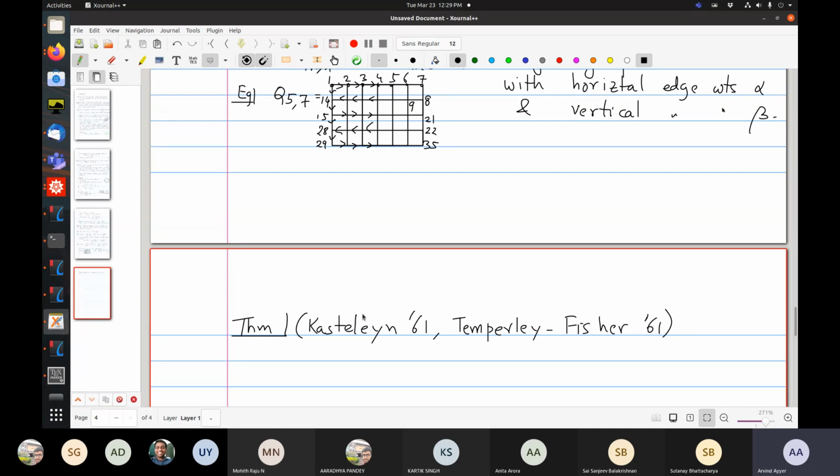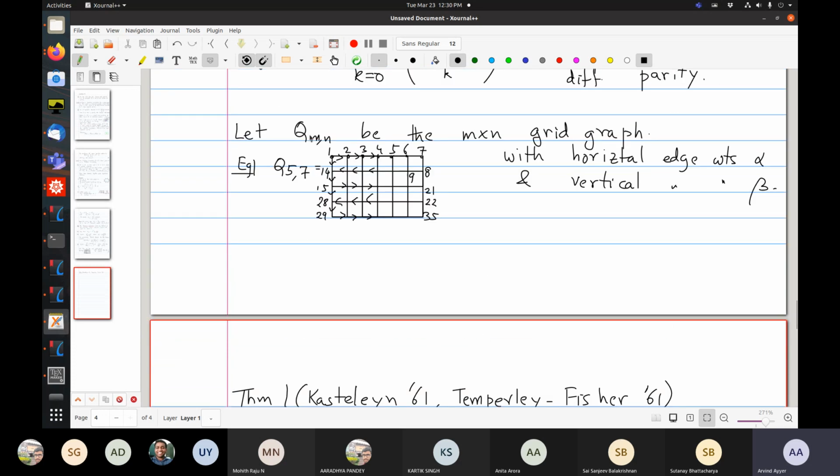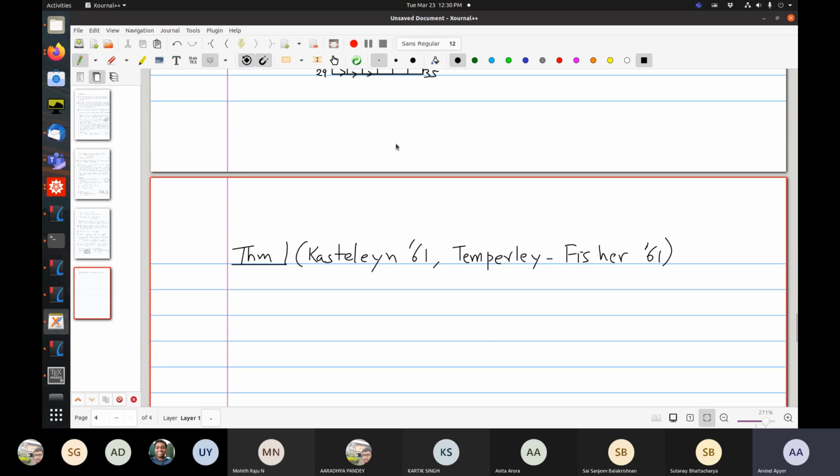But if you read the paper, it's written in a physics style. So there are no lemmas and theorems and proofs, but everybody knows that he understood what he was talking about. So you could see that he thought about this in much more generality. Whereas Temperley and Fisher were specifically thinking about the grid graph.